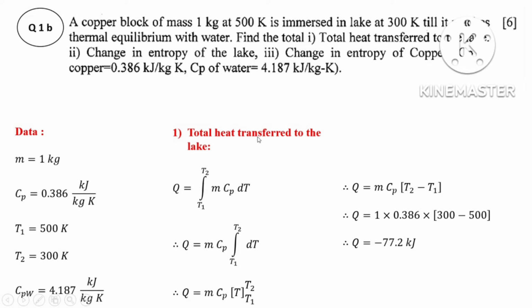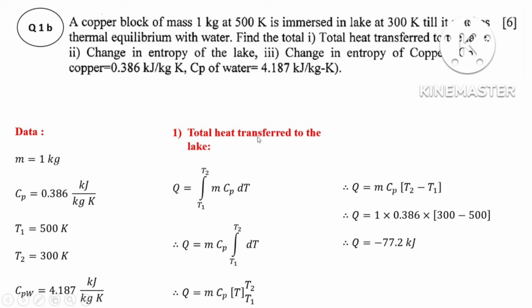Okay, thus Gibbs energy change, delta G, is equal to enthalpy change minus temperature into entropy change, and is referred to as the Gibbs equation. This is also called the Gibbs equation, one of the most important equations in chemistry, particularly in thermodynamics.